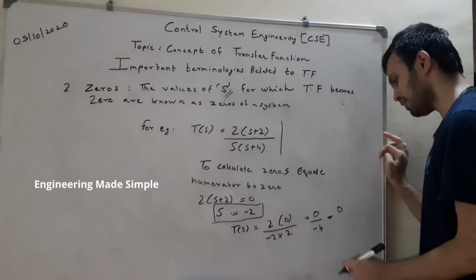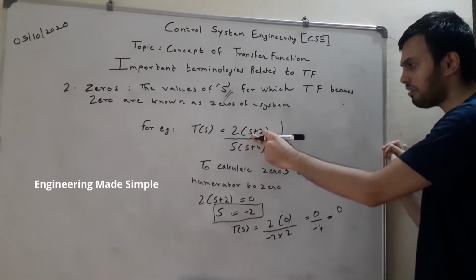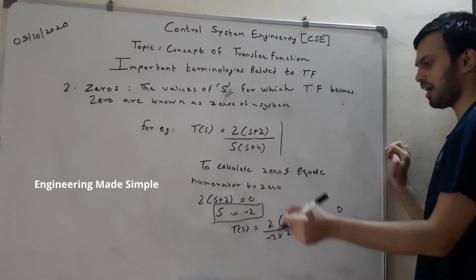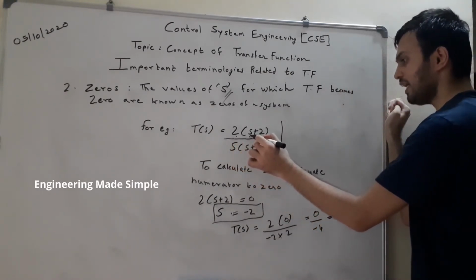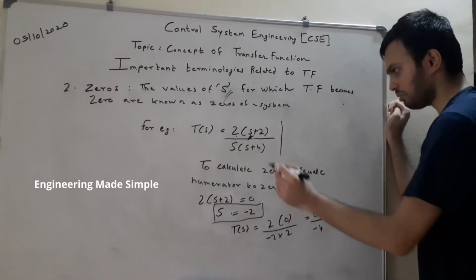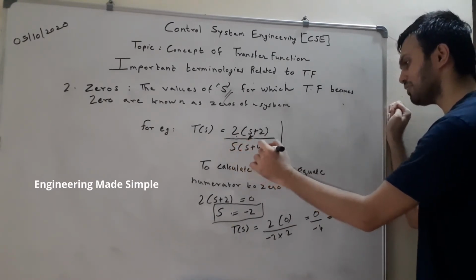Now let us see what happens when you substitute s is equal to minus 2, the value of the zero, in the transfer function which we have. After substitution, we have 2 into minus 2 plus 2, divided by minus 2 into minus 2 plus 4.